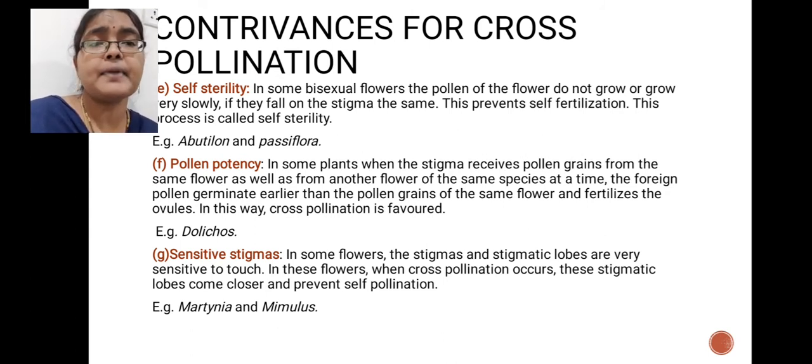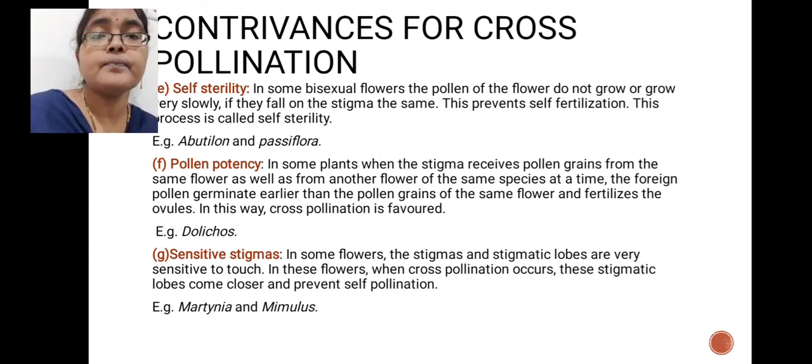What is pollen prepotency? Here some plants' stigmas may receive pollen grains from different sources. Suppose one flower's stigma receives pollen grains from a flower of the same plant and from a flower of a different plant. In such a situation, the same flower's pollen grains will not germinate, and only the foreign pollen grains, from other plants' flowers, will germinate.